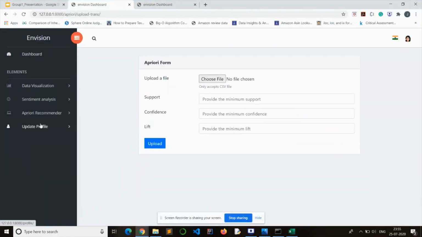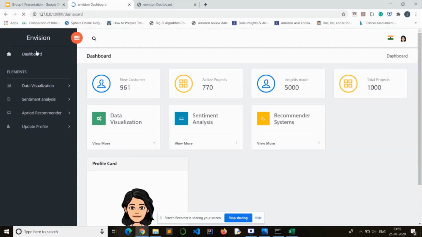So this was all that there was to our business intelligence dashboard. We have not implemented all the algorithms that we used in our project in this dashboard because our project is more geared towards data science and exploring different algorithms in this particular field of data science. And the dashboard was just an added element to our project.